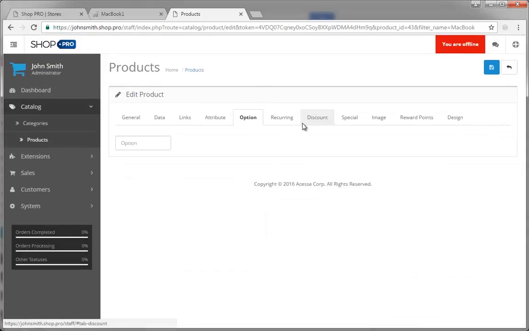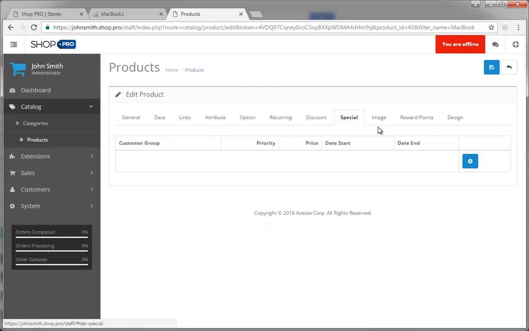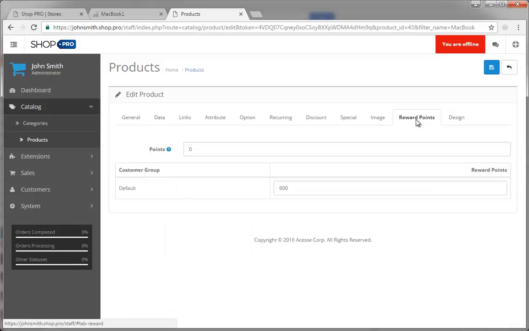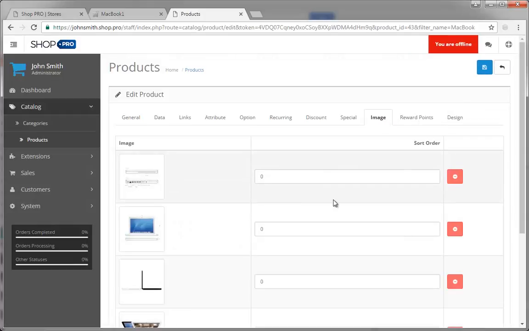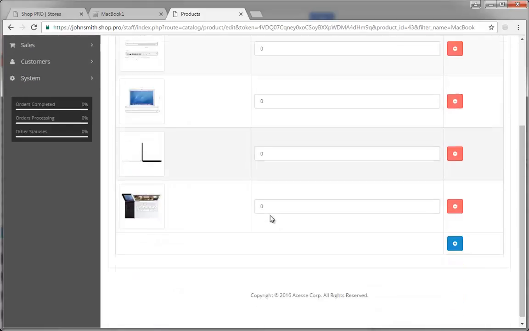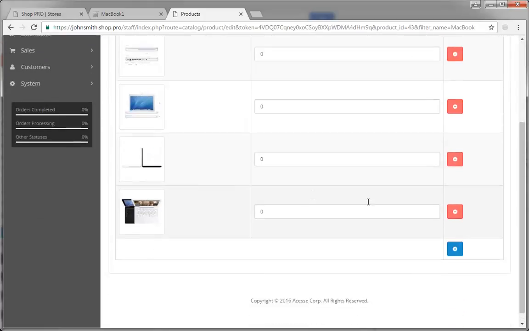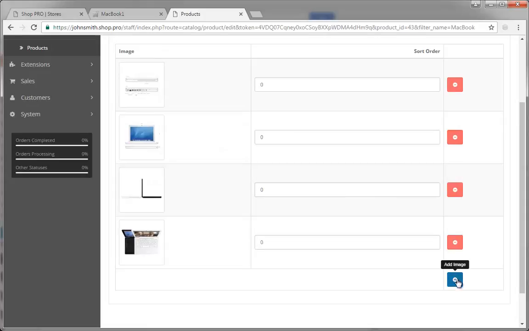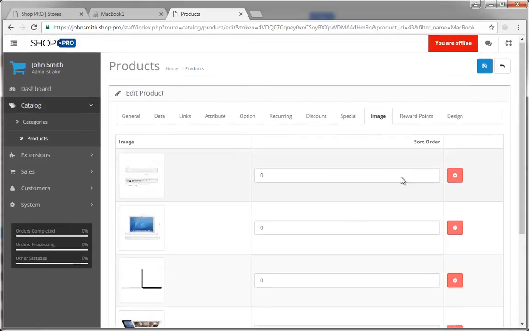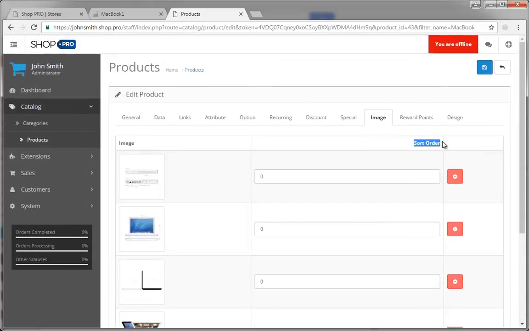And I can define various other options which we will be discussing in greater detail in one of our next videos. The only option we'll be talking about right now is the ability to add further images, and you can do this right here in the image tab. You can define new images to add or just remove the existing images if you don't like them. The sort order of course defines the order in which these images are appearing whenever the customer clicks your product.